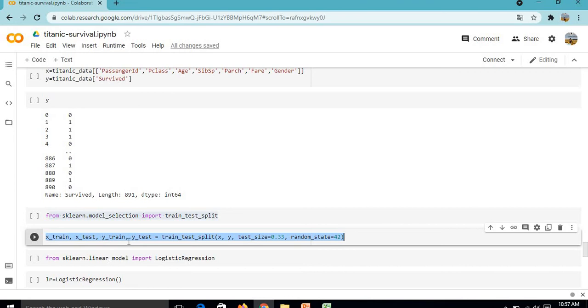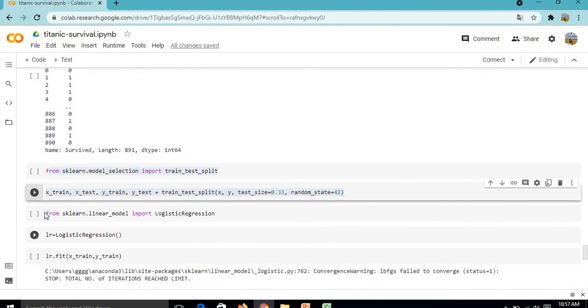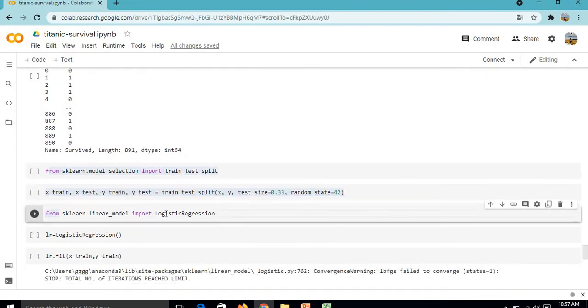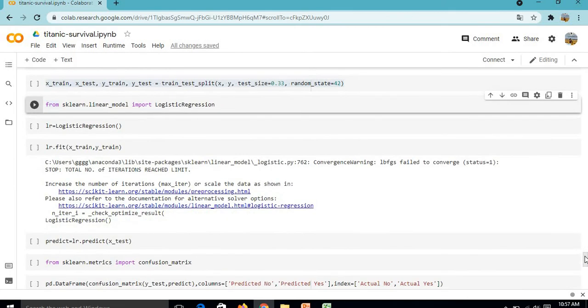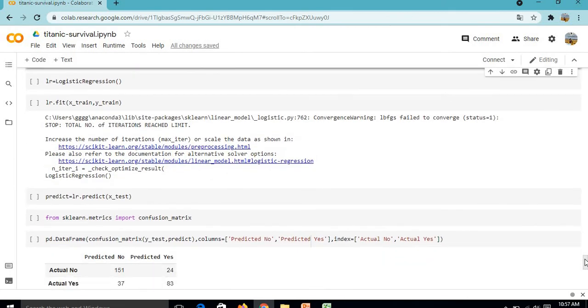Now the train test split is done. Now we will import the logistic regression, LR equal to logistic regression. Now logistic regression is also done.